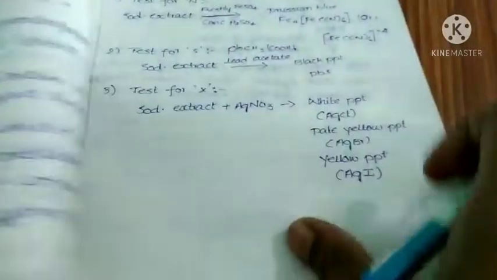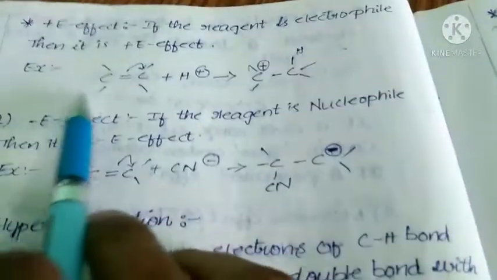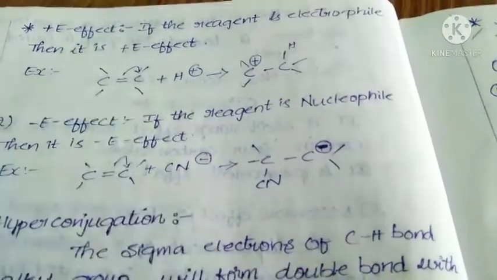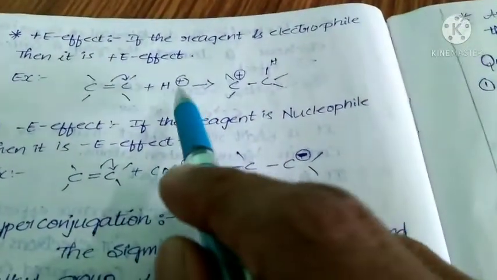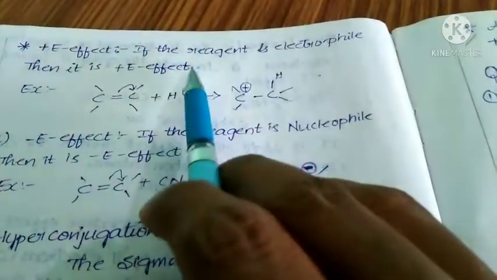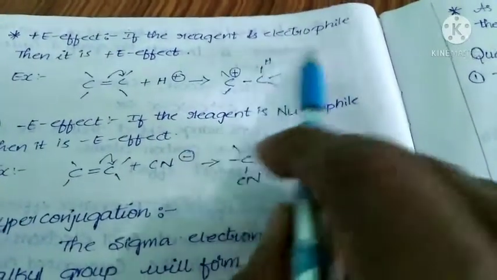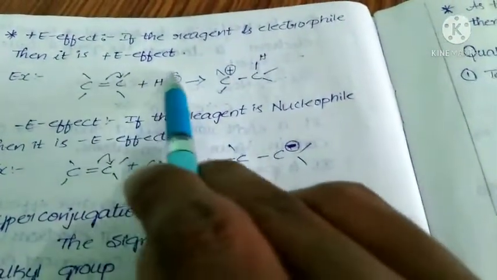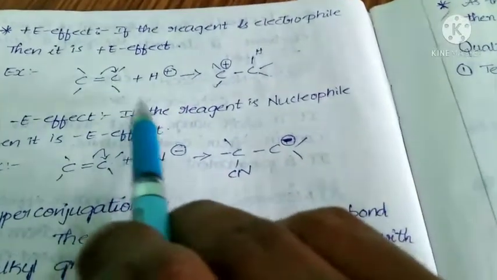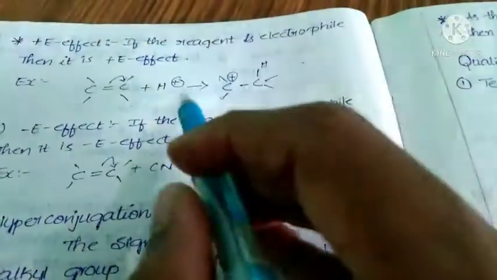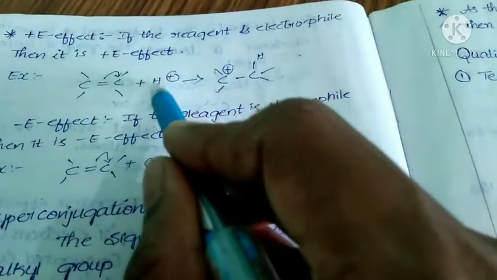See, what is plus E effect? See here, this is an unsaturated system because between the carbons the double bond is present. This is the reagent. Reagents are what? Either electrophiles or nucleophiles. If the reagent is an electrophile, that means this is the electrophile, I told you already, because it has a vacant orbital, then it is plus E effect. Why is it plus E effect? See, these are reagents.